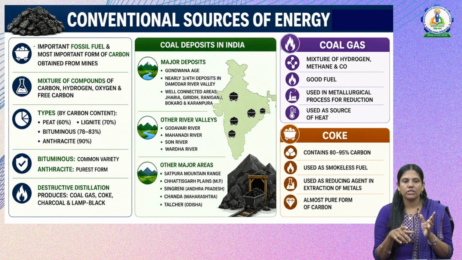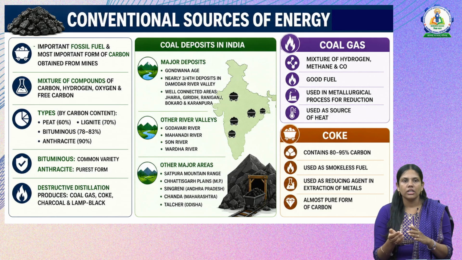Next, coke. It is also a byproduct of destructive distillation of the coal. It contains 80 to 95% of the carbon, and it is used as a smokeless fuel. It is used as a reducing agent in extraction of metals, and almost it is the purest form of the carbon.